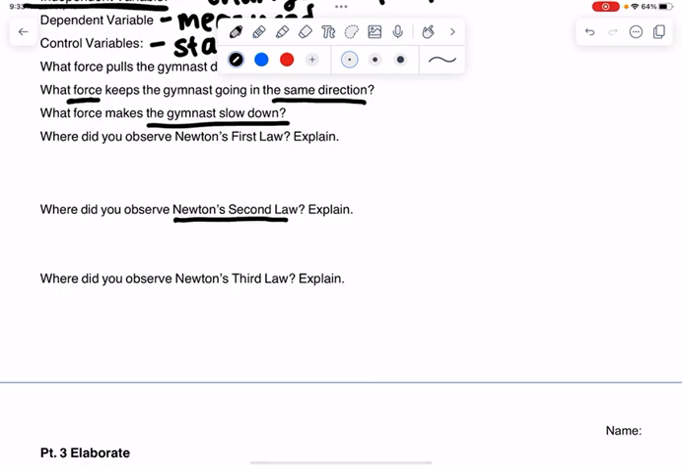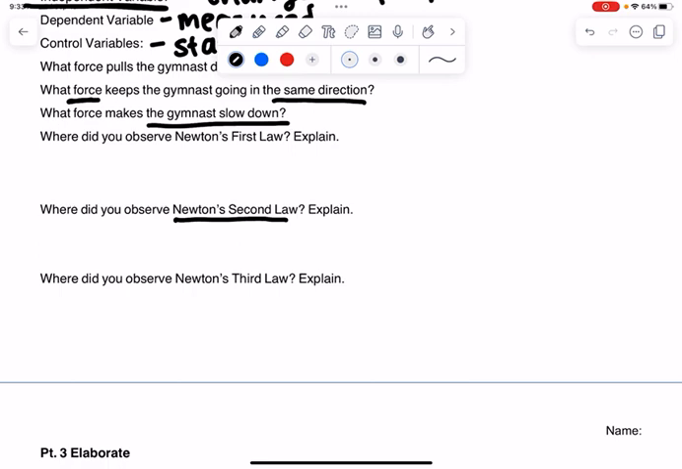For Newton's second law, remember that the second law has to do with force, mass, and acceleration. Basically, the more force you apply to something, the more it is going to accelerate. So think about points in your lab where the car accelerated more than other times and what would have caused that.